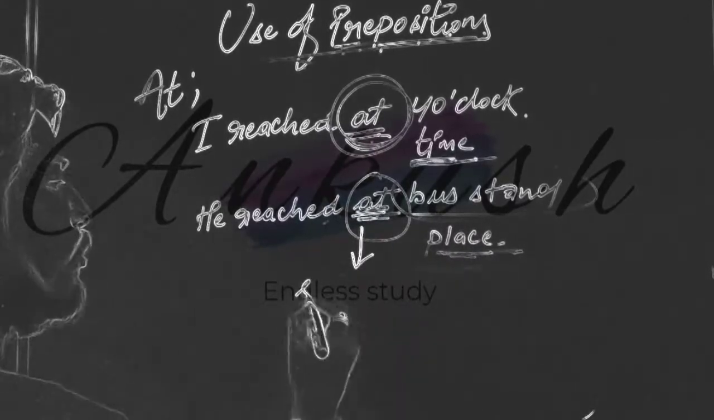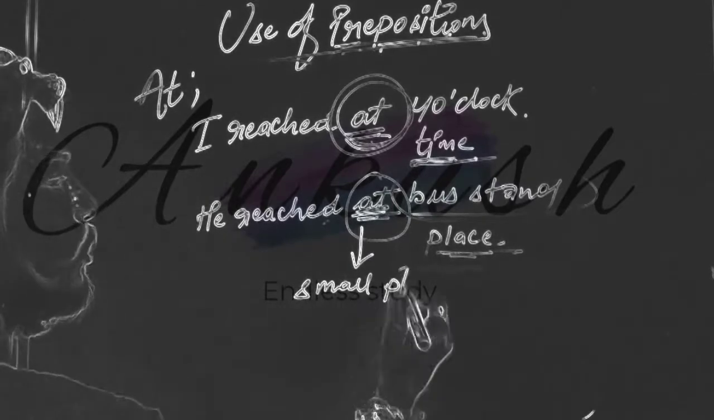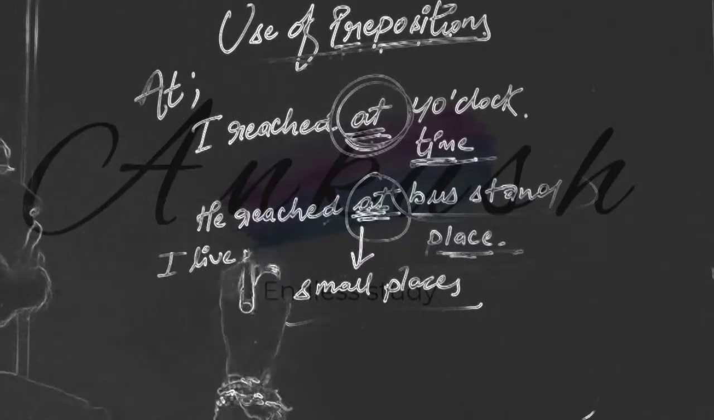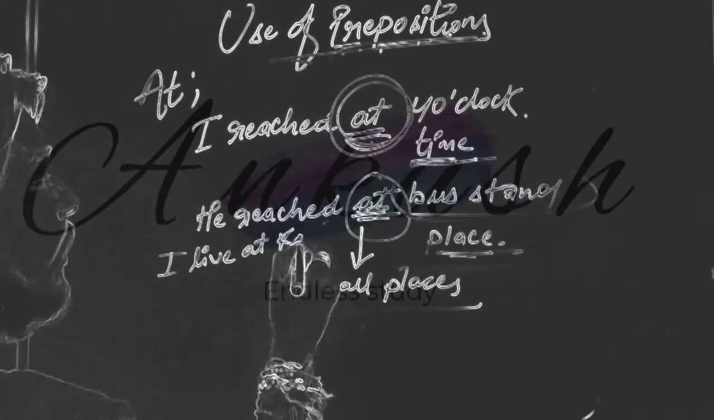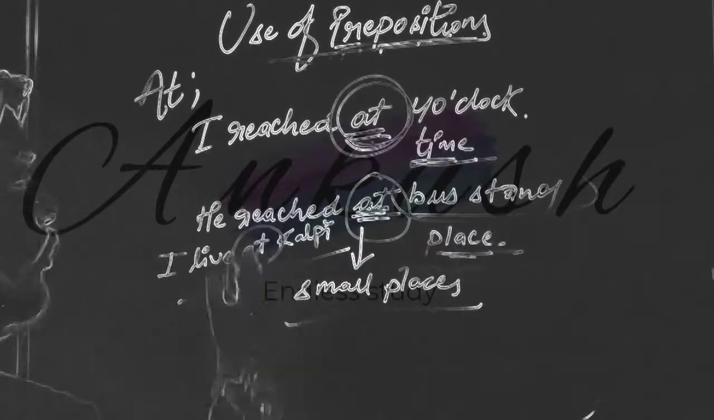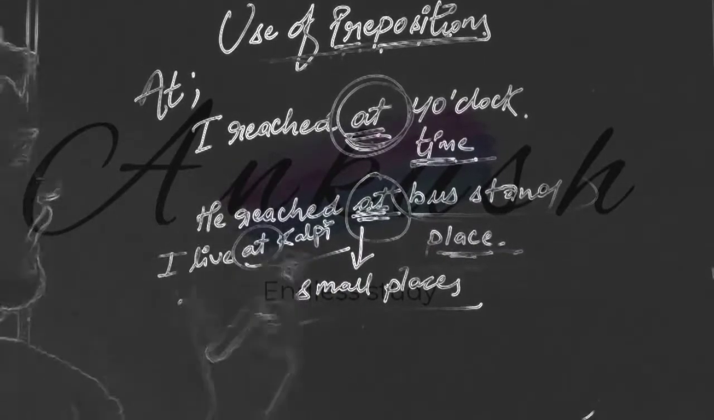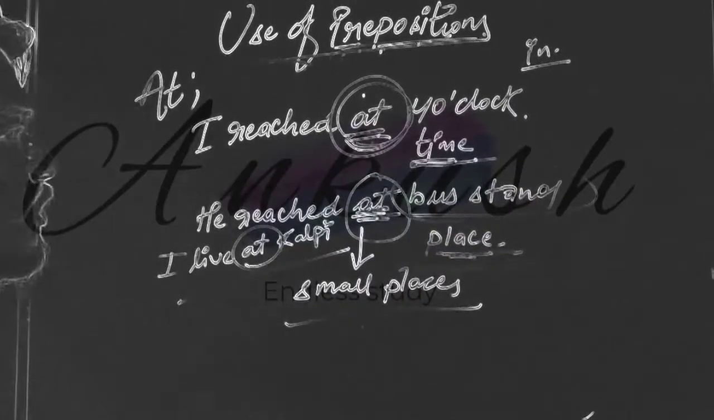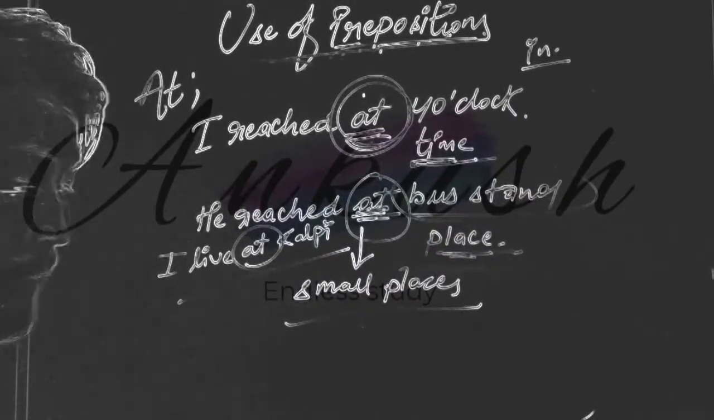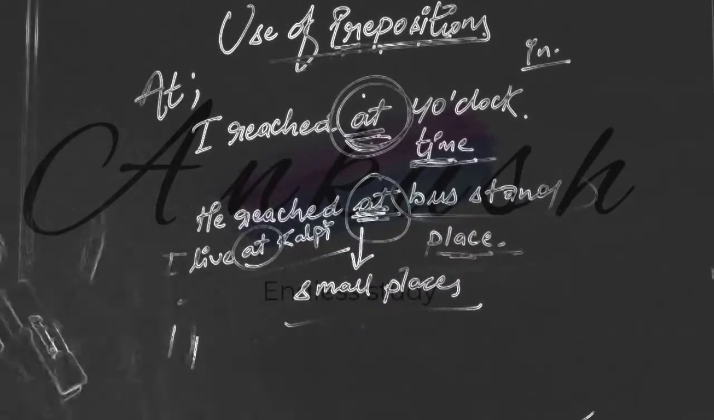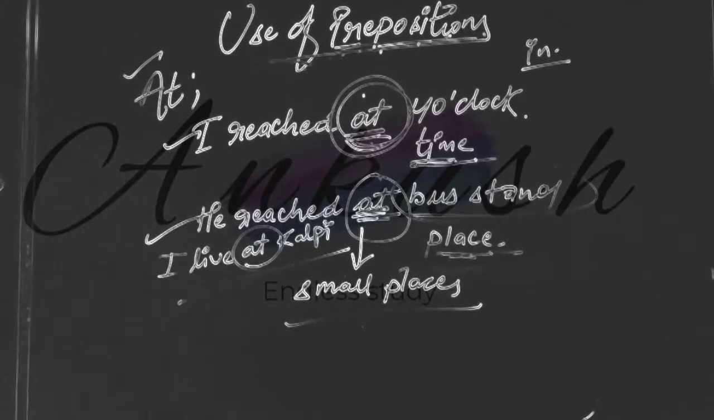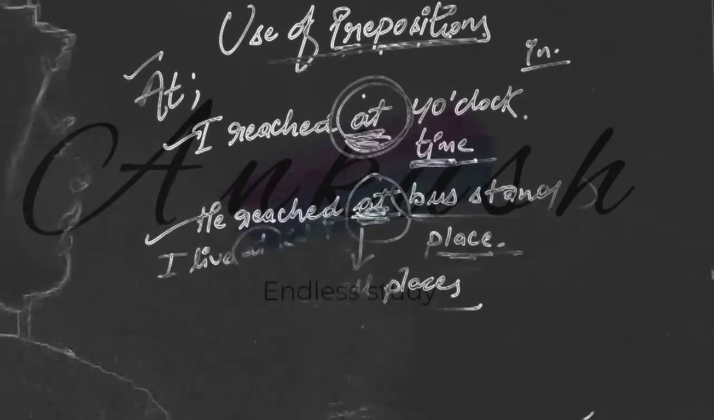Actually at is used to show small places too, like I live at Kalpi or I live at Urai. These are small places, so you will use at. But in case of big places we use in. This is the use of prepositions. The sentences are different, meanings are different, but the preposition is the same here. Correct? Okay.